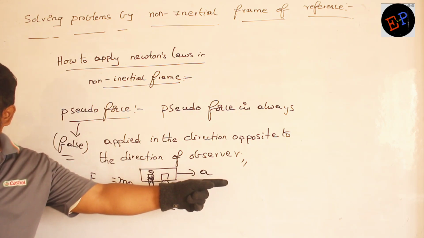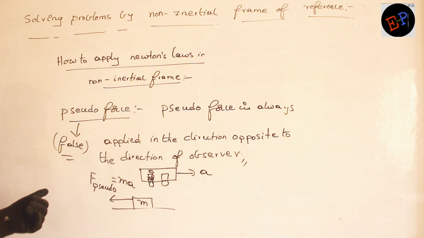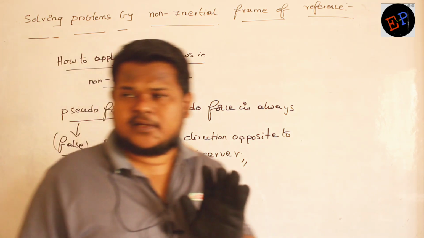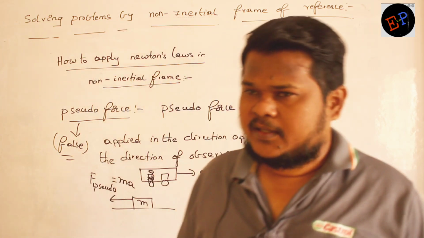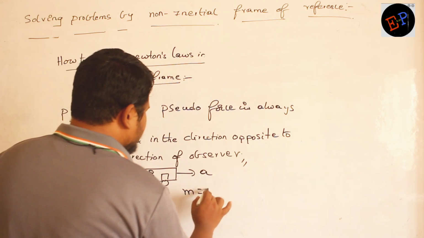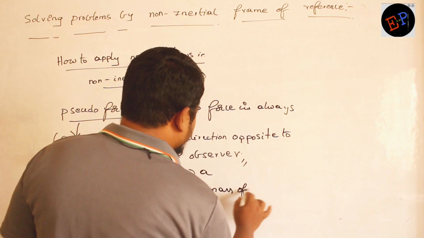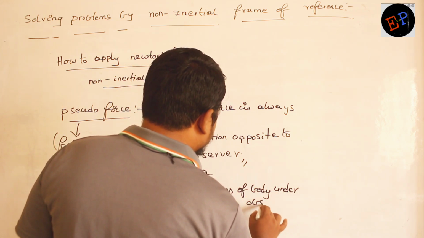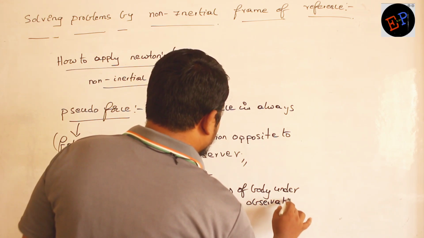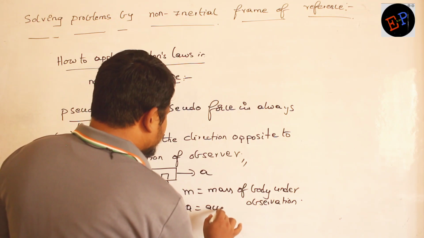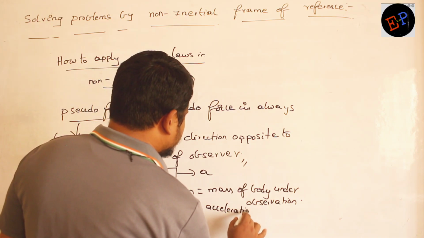The observer is moving in one direction. The pseudo force you have to apply in the opposite direction. Now by using this additional force, definitely we can apply Newton's laws of motion. Are you able to understand? So therefore write down: M is the mass of the body under observation. Next, A is the acceleration of the observer.